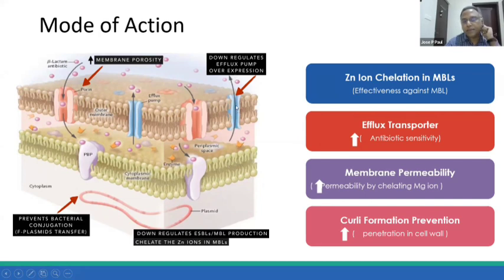The efflux pump requires zinc and magnesium for its action, and EDTA chelates the zinc and magnesium, so the efflux pump is rendered ineffective. Then it prevents bacterial conjugation, that is plasmid transfer, and it downregulates the production of ESBL as well as MBL by chelating the zinc ions in these enzymes. So these are, in general, the four mechanisms of action of these antibiotic resistance breakers.